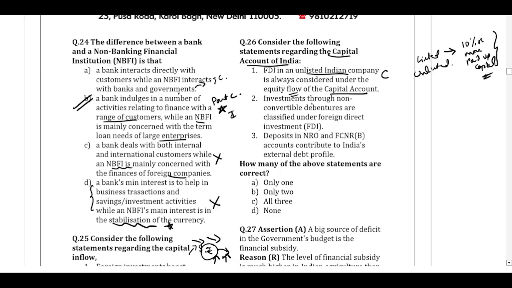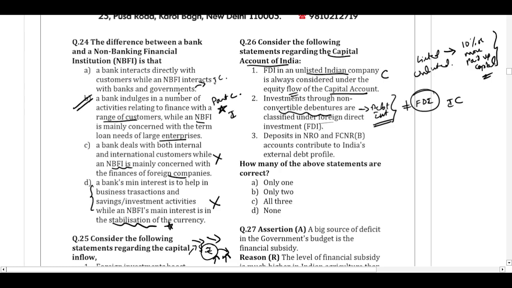Statement number 2. Investment through non-convertible debentures is classified under foreign direct investment. When we say non-convertible debentures, they are debt instruments. So can we say that investment in debt instruments is the same as FDI? No, it is not, because FDI is investment into the ownership and long term equity of the business. So investment in non-convertible debentures, which are necessarily debt instruments, is not FDI. So statement 2 is incorrect.